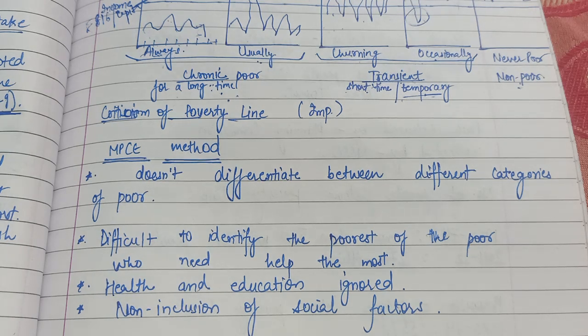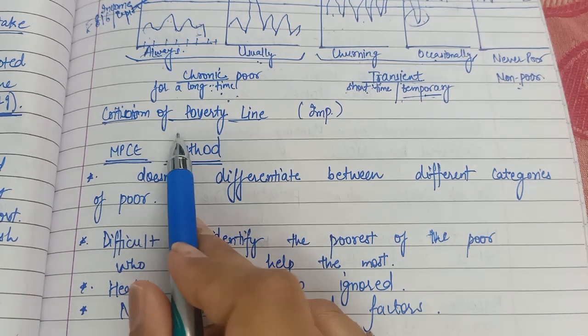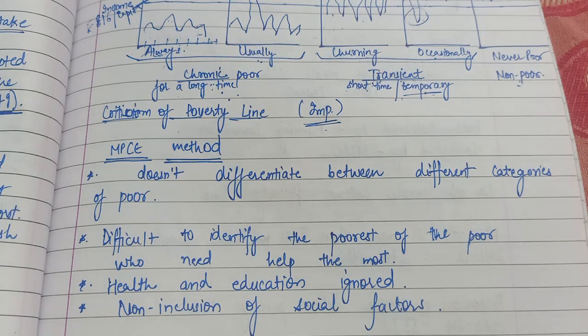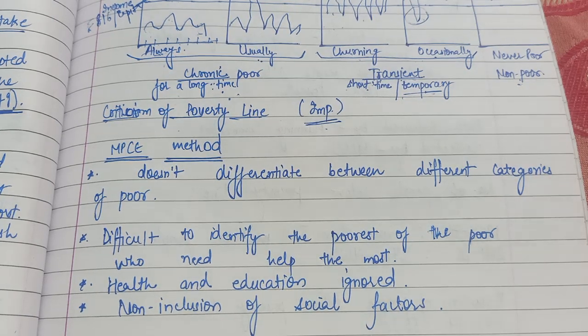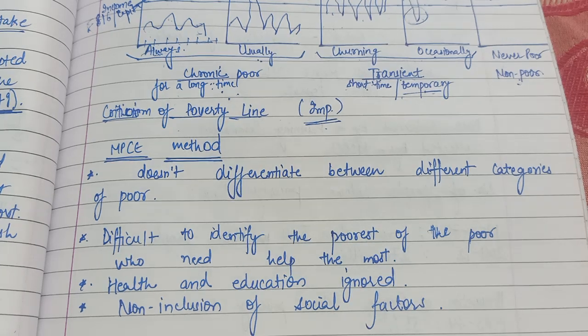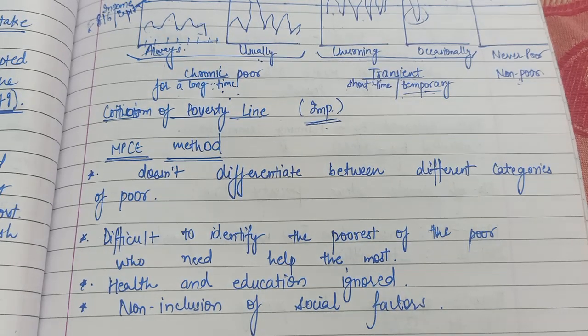Okay, next topic is criticism of poverty line. I have also written in the bracket important. The topic is important. On what grounds is the methodology of poverty line, which we use to estimate the number of poor people in the country, criticized? On what grounds is it criticized?